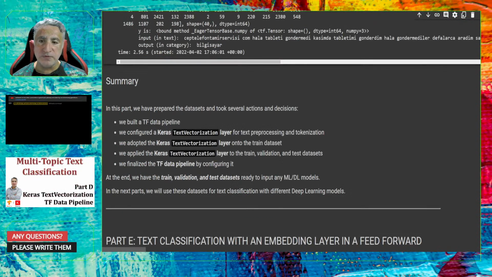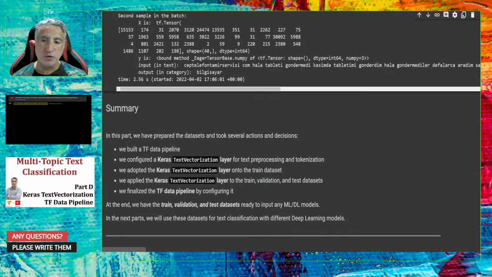Okay, now we can summarize what we learned so far. We created a TensorFlow data pipeline. Then we configured a Keras text vectorization layer, and we adapted it to the train dataset.